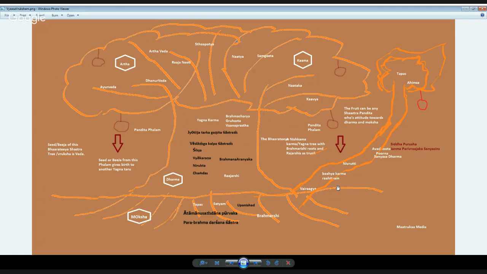We'll discuss that. The roots of this tree are Atmanusandhana Purvaka Parabrahma Darshana Shastra. Through these roots, the Brahmarshis connect to the divinity, and their motto is moksha.